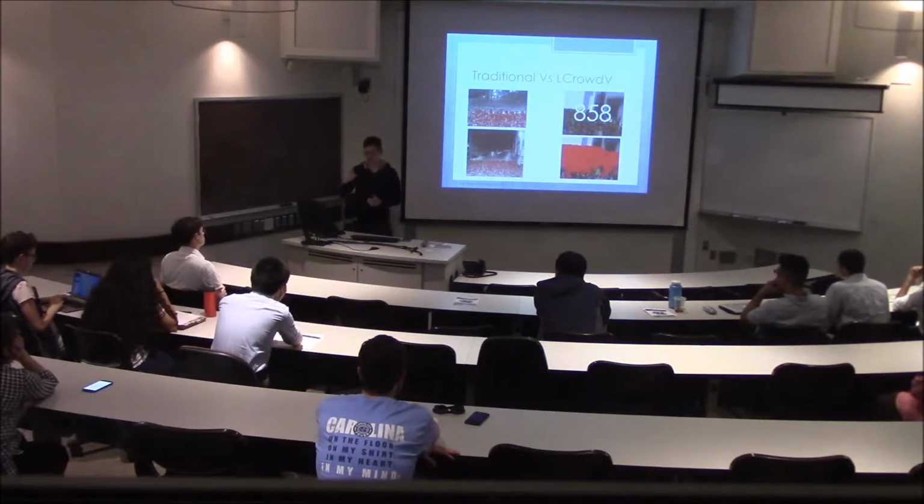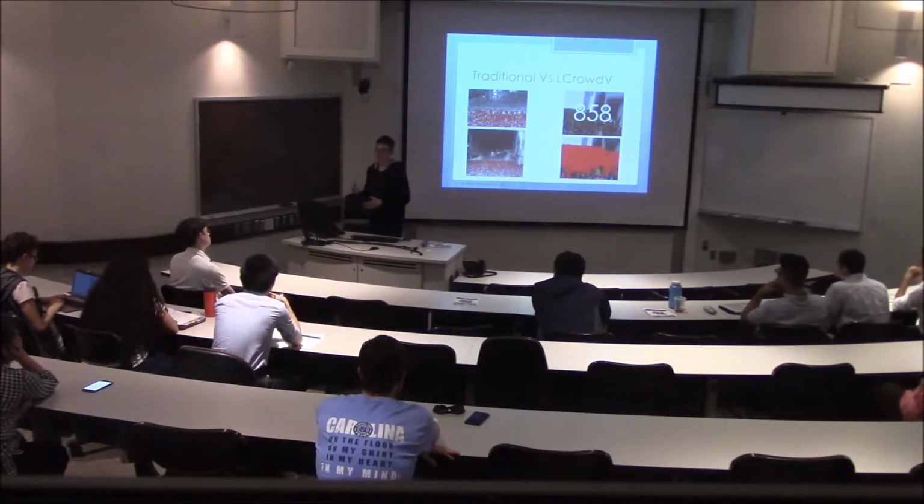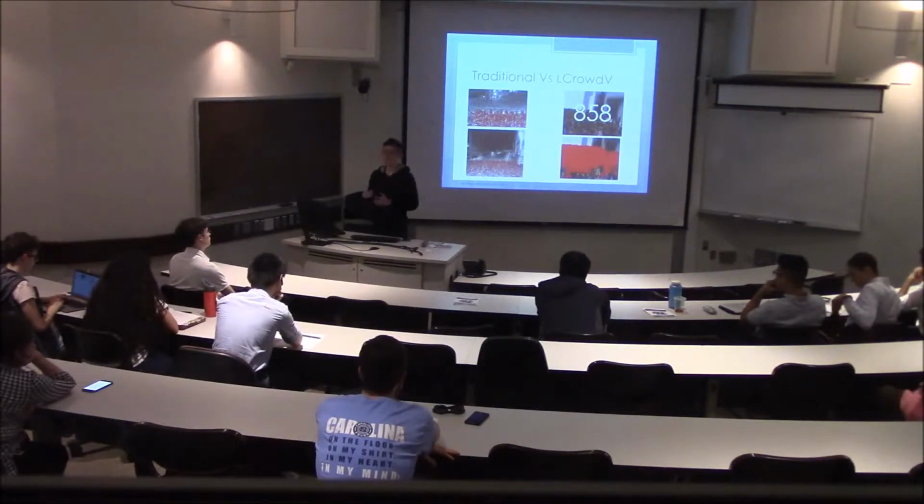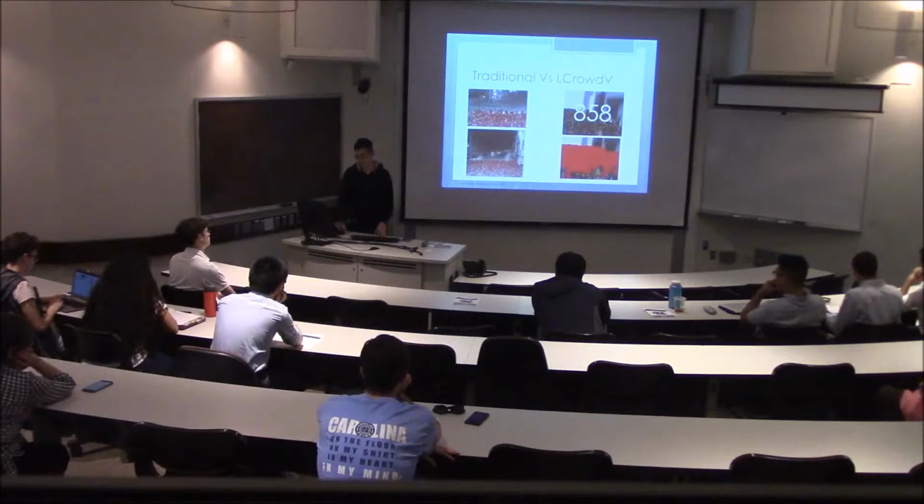As you can see, when we want to annotate the people at the back, it's very hard because the head is relatively small. And if you look at the people at the front, it is not accurate at all. But with our framework, because we know everything about the agents we generated, we are able to tell the exact location, the bounding box, to indicate where the pedestrians are, and also tell exactly how many pedestrians there are in each frame. For example, in this image, there are 858 pedestrians.